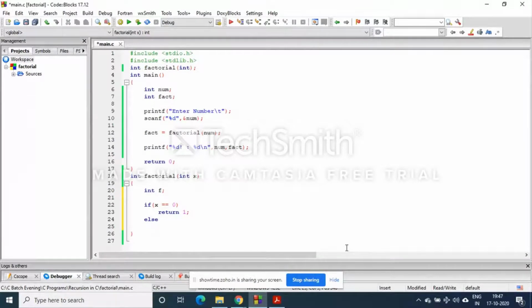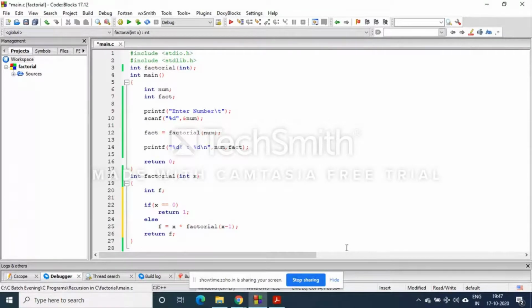The control is going to return. Else f is equal to x into factorial of x minus 1. And return f.